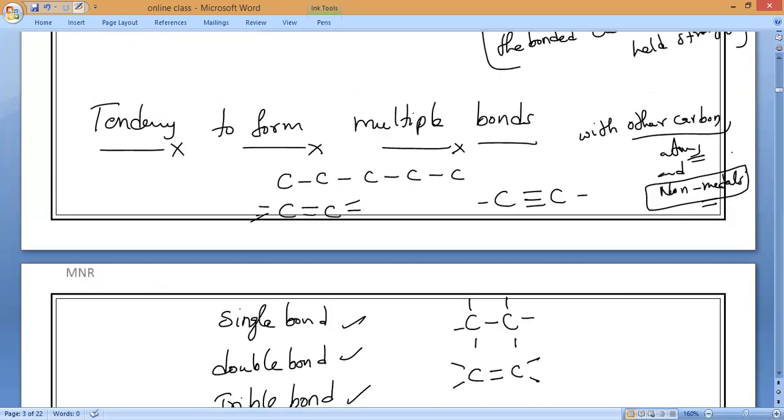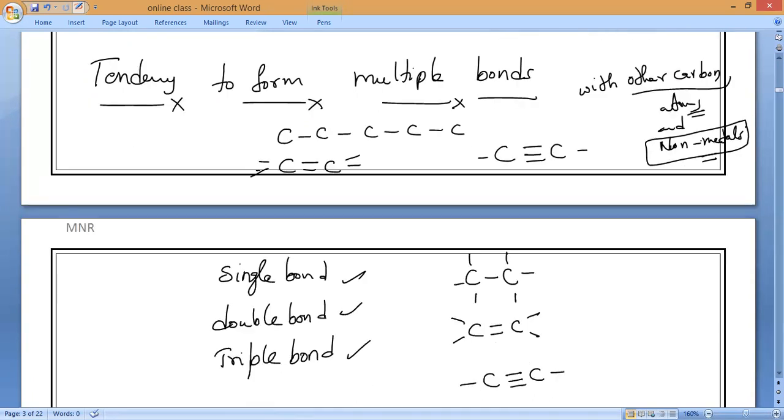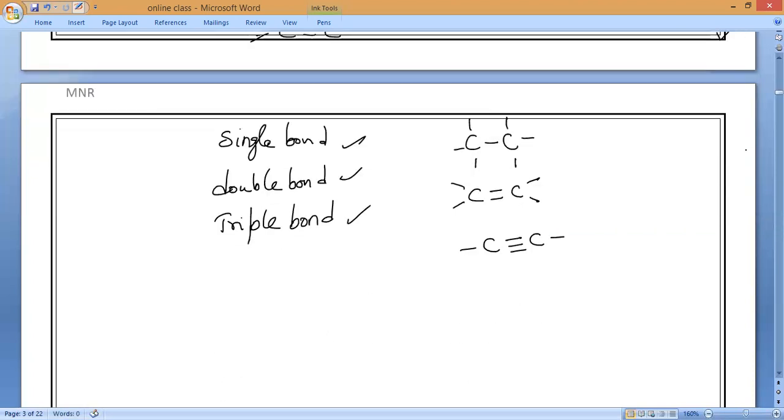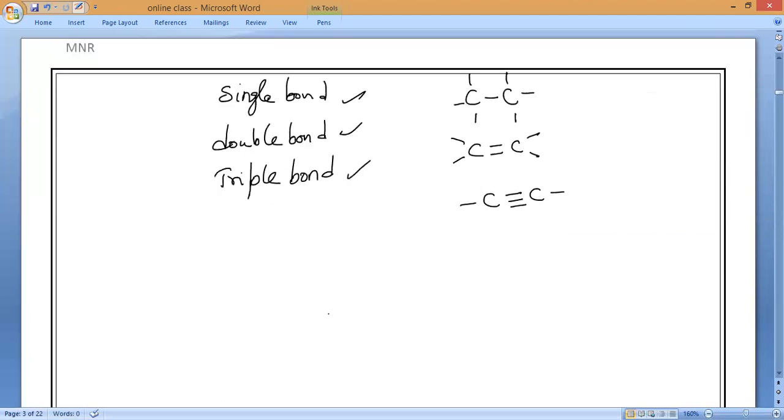And also I told you, it is with the carbon atoms, with other non-metals. Can anybody tell me with oxygen, for example? If I take carbon with oxygen, how will it form? Anybody? Carbon, oxygen, double bond. Anybody can tell? Carbon oxygen double bond, because it can form with itself and with the other non-metals also.